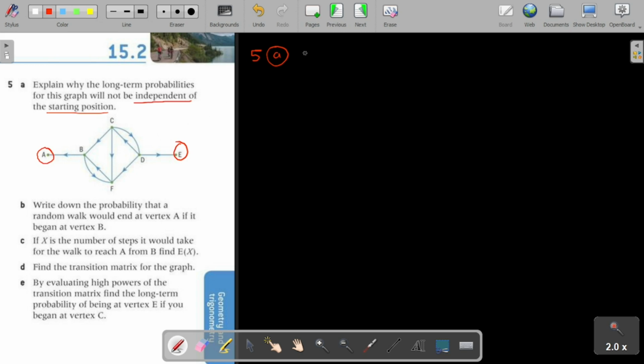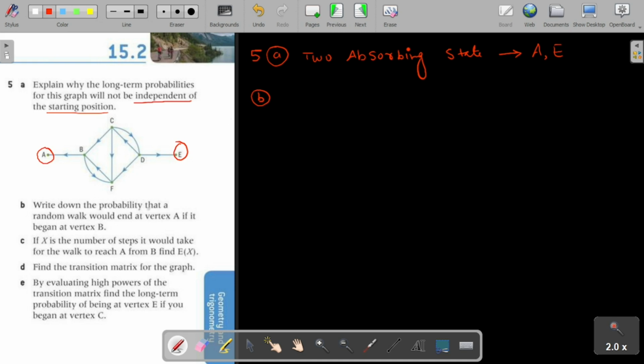So the explanation for the first part is two absorbing states. So we can write two absorbing states in this graph, and we can also name them: they are A and E. So due to this, its long-term probability will not be independent of the starting position. Let us see the next part, that is part B.